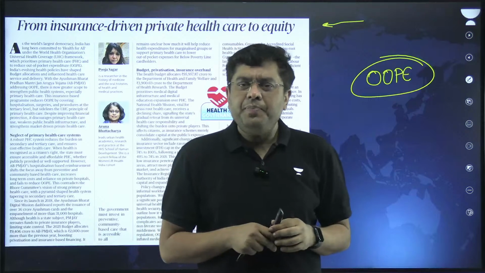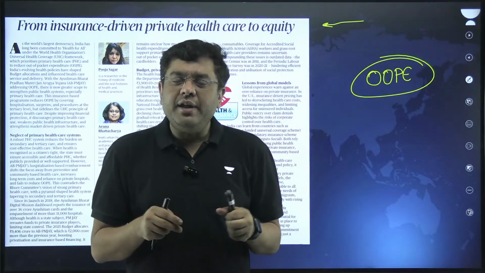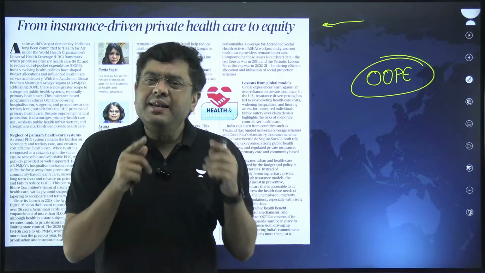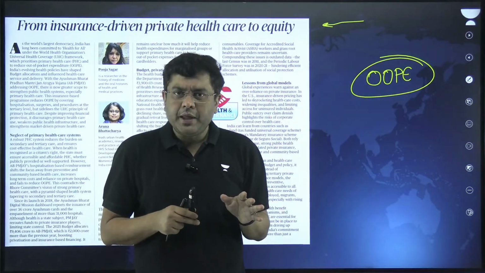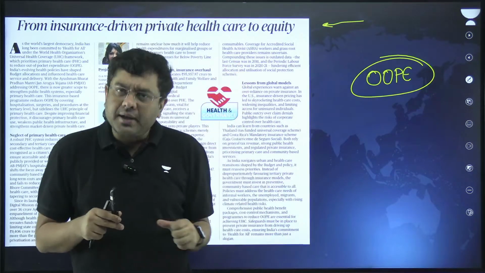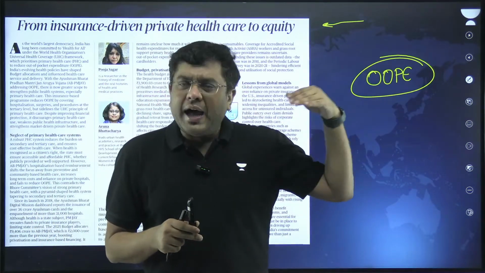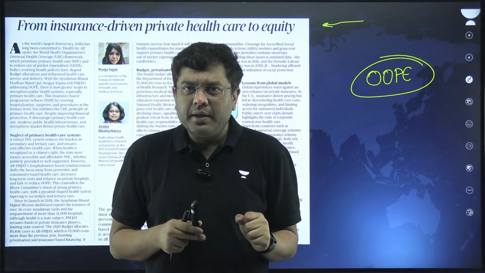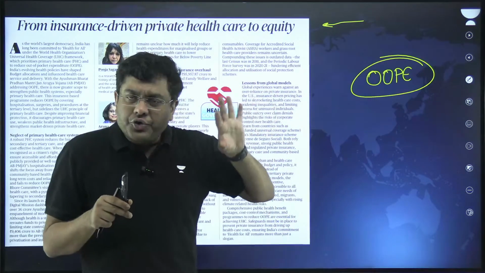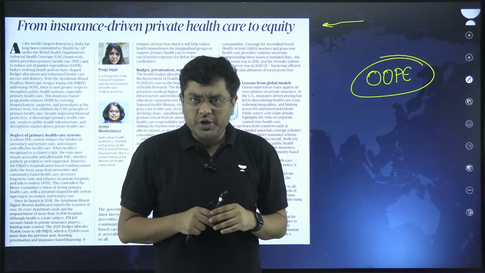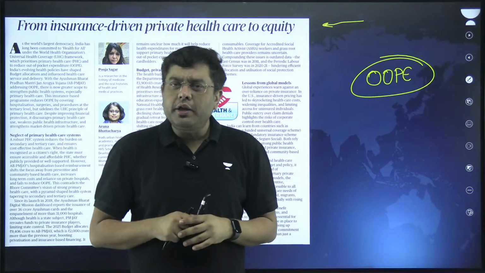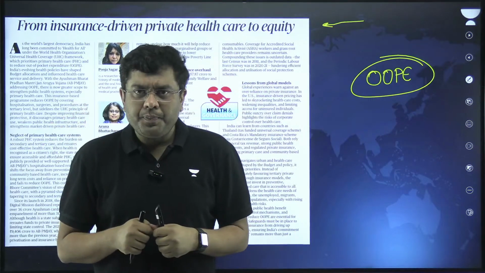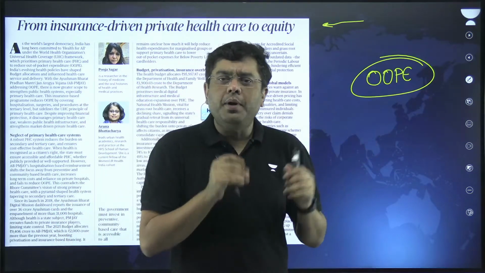But more importantly, in recent times, the government has come up with the Ayushman Bharat Jan Arogya Yojana, whereby if you are hospitalized, your hospitalization cost will be covered by the government. If you have to get certain surgery, the surgery cost to some extent will be covered by the government. So, the government from its end is trying to lower the burden on the common population. But then this article argues that the problem is somewhere else. We are addressing something else. So let us understand what the problem is.